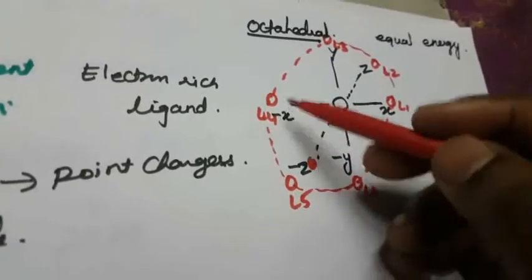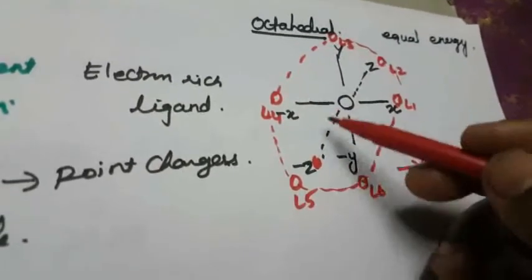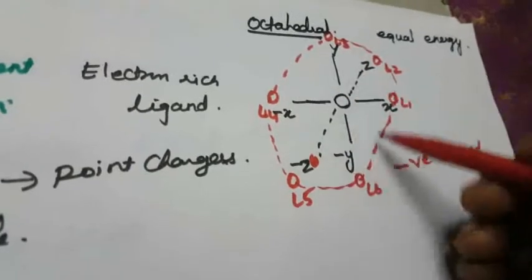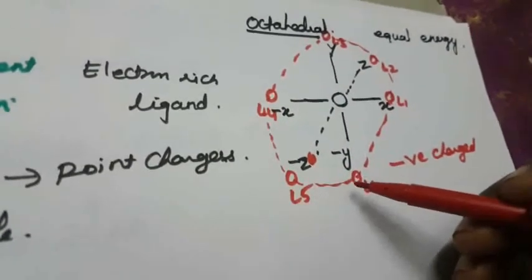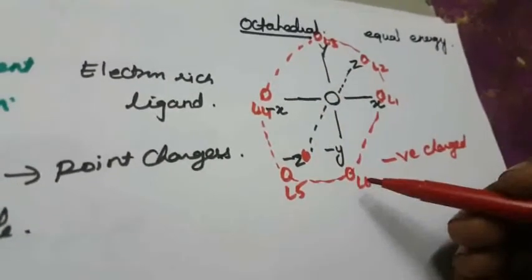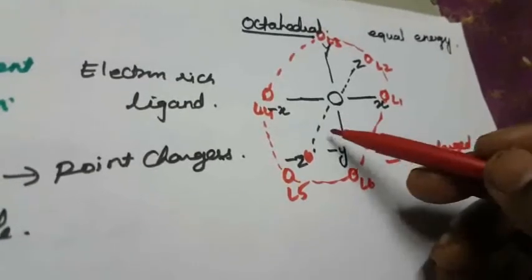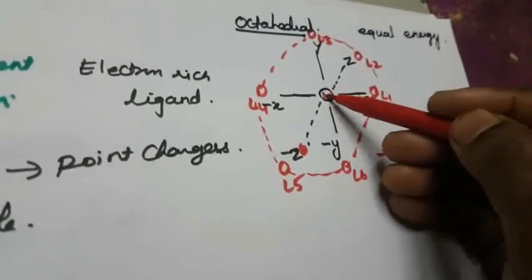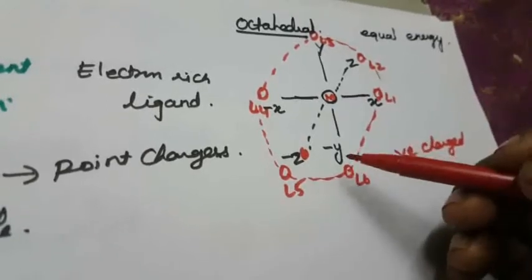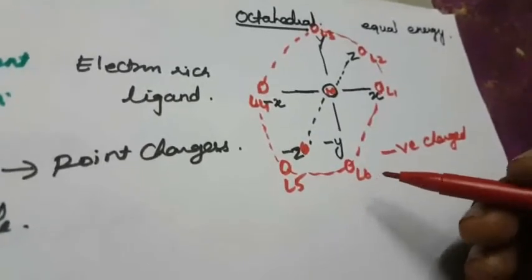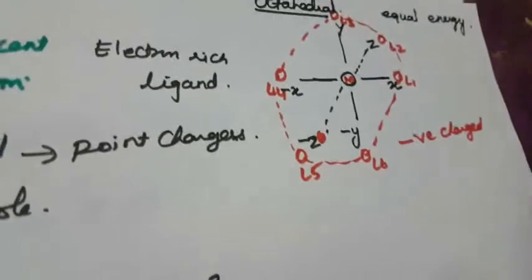So first you approach the ligand, and the negative charge will be produced in the spherical sphere. After that, a strong repulsive force will occur between the central metal atom and the ligand. So a small amount of energy will be lifted. How will it be lifted? So here is the d orbital.